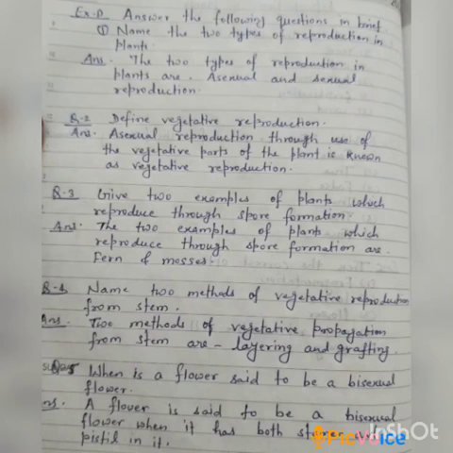In question number 5, when is a flower said to be a bisexual flower? A flower is said to be a bisexual flower when it has both stamen and pistil present in it.